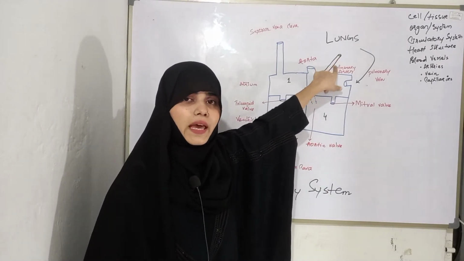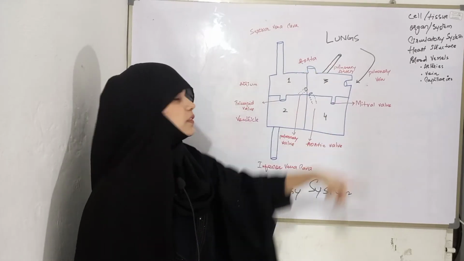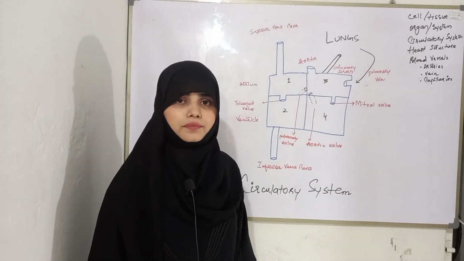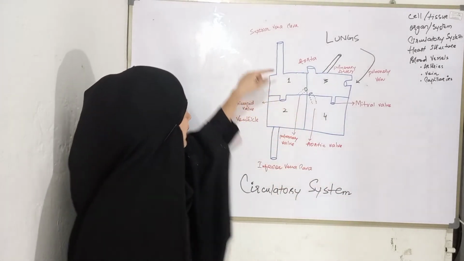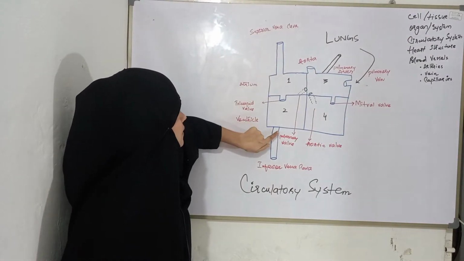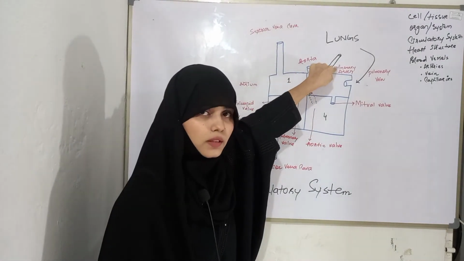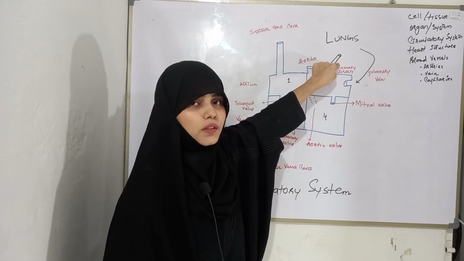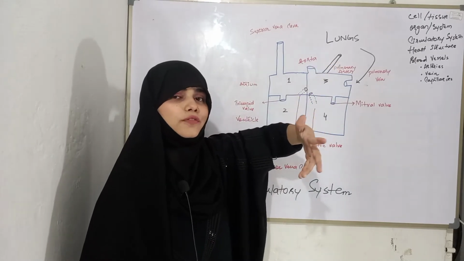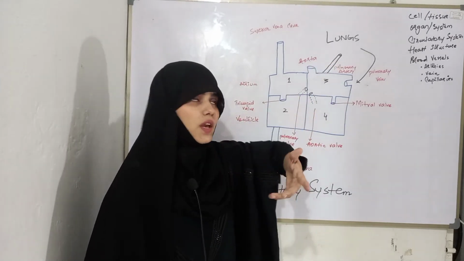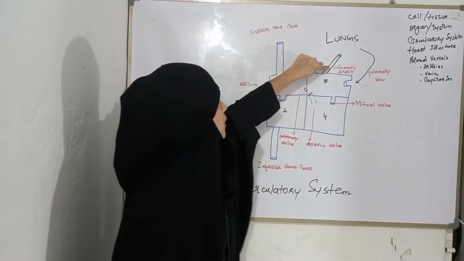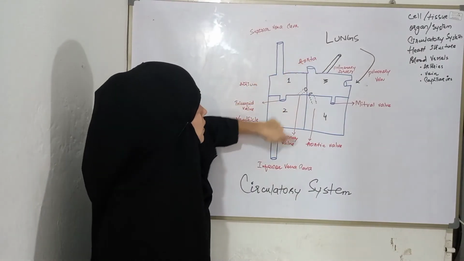The pulmonary artery has deoxygenated blood. So after blood enters the pulmonary artery, this blood is deoxygenated. Okay, it has a poor amount of oxygen gas. So blood enters the pulmonary artery by the pulmonary valve.